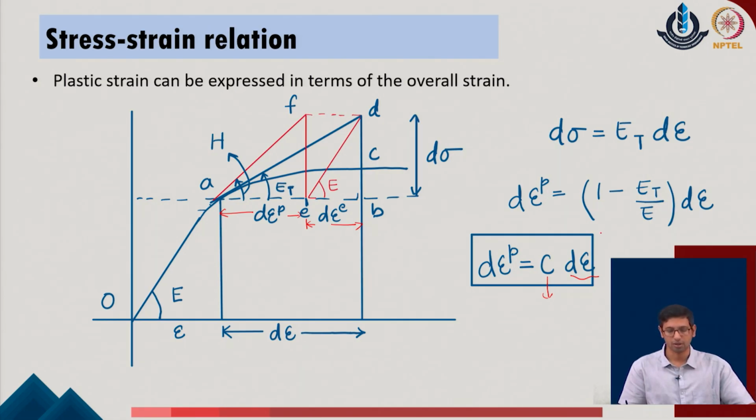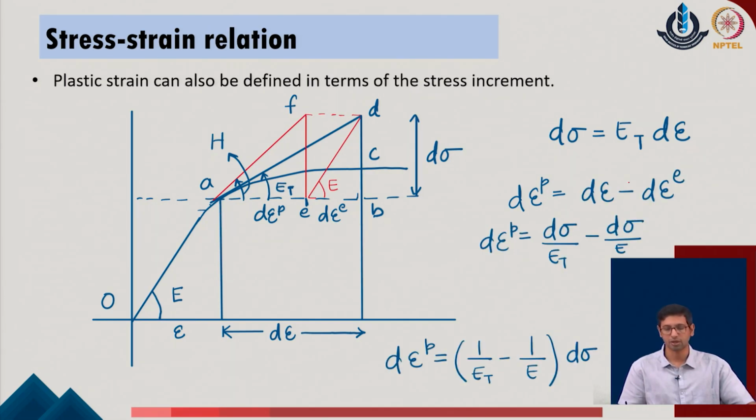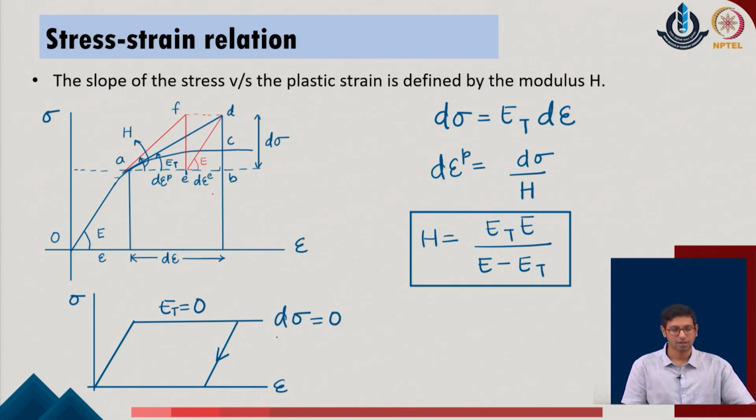Now, in a similar manner, we did the next part where we express the system in terms of the sigma component, and by doing that we got this expression. By expressing the given system in this manner, we are able to define the modulus, which is identified as h, and the modulus h gives the relationship between the sigma component, which is the increment in the stress parameter, and the plastic strain parameter of the system.